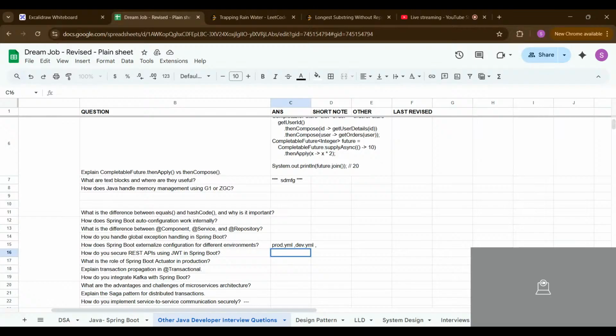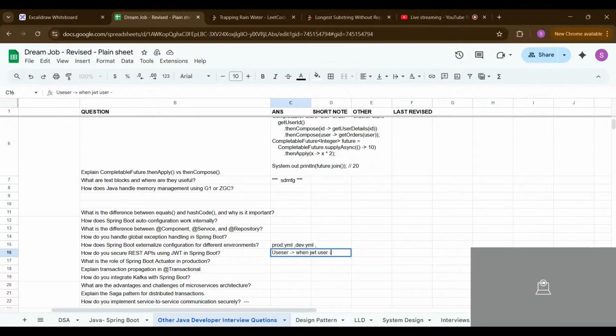How do you secure a REST API using JWT in Spring Boot? As you know, it's basically a development security problem. When a user logs in, we send the request to the HTTP server. We check whether the user is present. If present, we generate the JWT and send it back to the user.